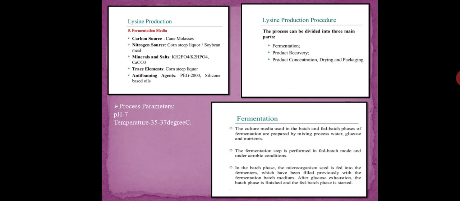Next, mineral salts you can use like KH2PO4, K2HPO4, calcium carbonate. Even these minerals and salts maintain the pH of the fermenter media. Then trace elements that are required in very minute amounts. In the trace elements also you can use the same as the nitrogen source, that is Const-Replica.